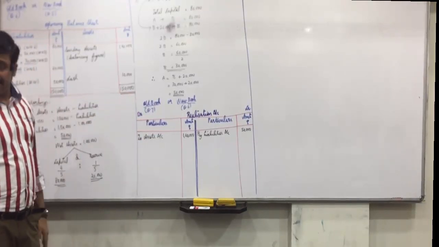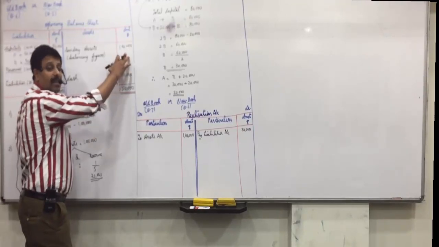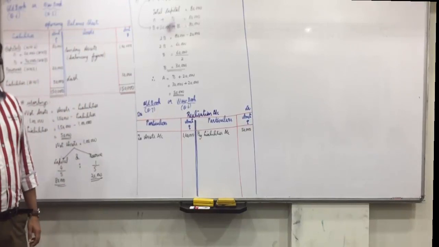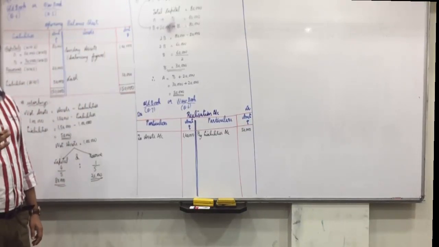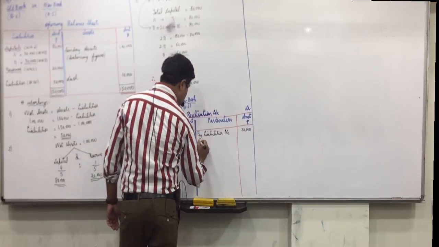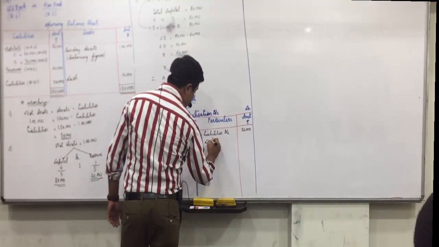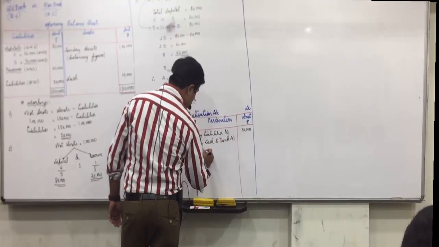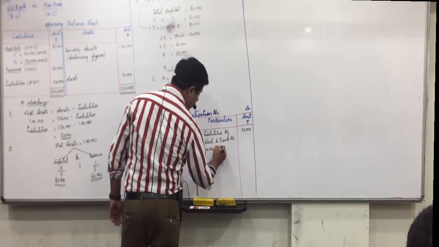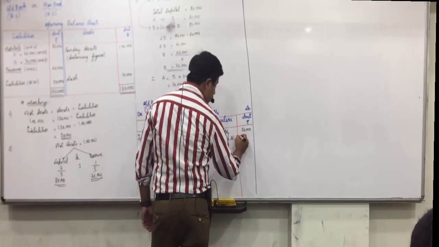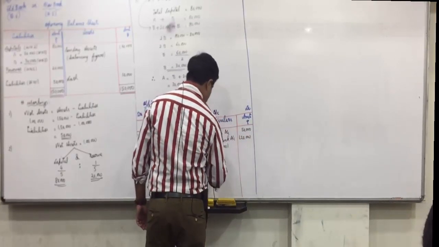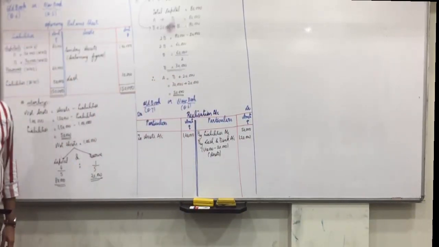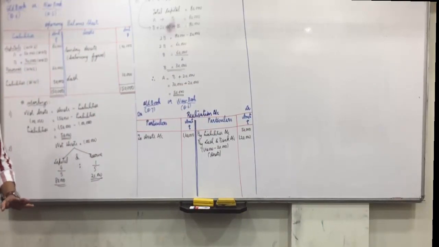Now 6, to sell assets. As we discussed, the loss of 20,000 will be taken with assets, means assets are sold for 1,20,000. So cash and bank account debit to realization. So realization on credit side, by cash and bank account, in bracket 1,40,000 minus 20,000 of loss, means assets are sold for 1,20,000, and you can mention in bracket assets. Did you understand this, everyone? So loss is taken with assets.